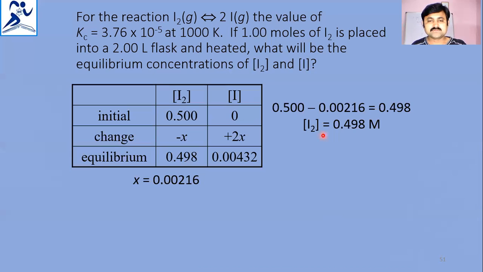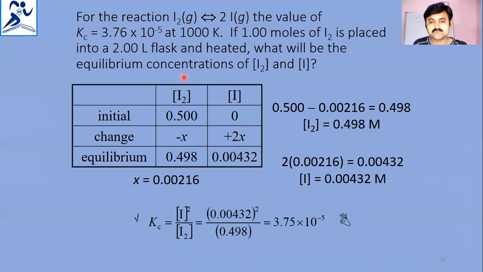These are the values, the equilibrium concentrations of I2 and I. These values are substituted to check the answer. This is in agreement with the Kc value given to us. So these are the correct answers.